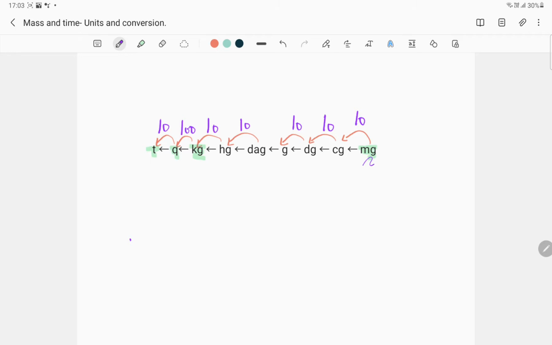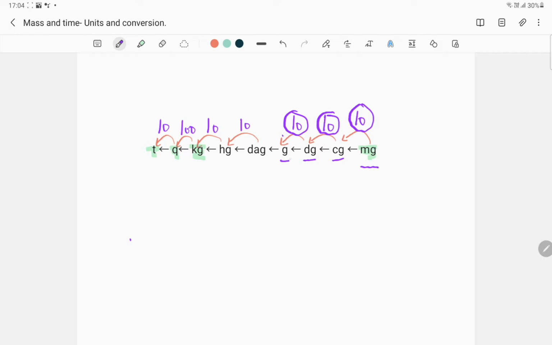The smallest unit you will study is the milligram, and 10 milligrams make a centigram, and 10 centigrams combine to form a decigram, and 10 decigrams make a gram. Now, gram is not the SI unit of mass, even though a little while ago I said it was. The SI unit of mass is the kilogram, and we'll just reach there.